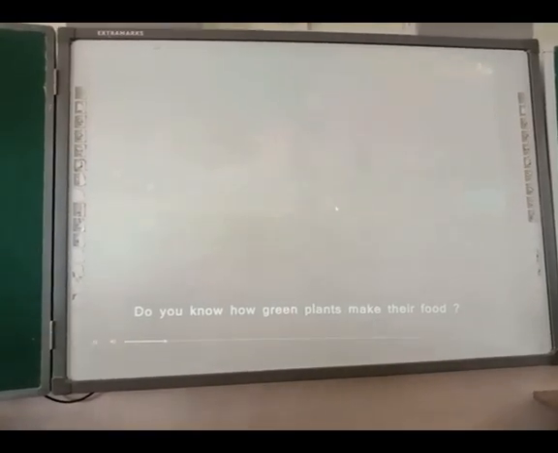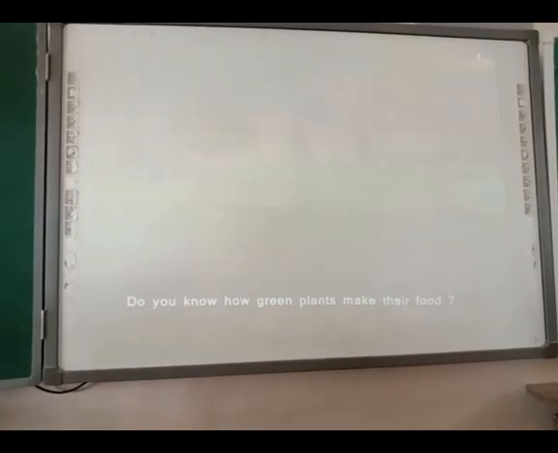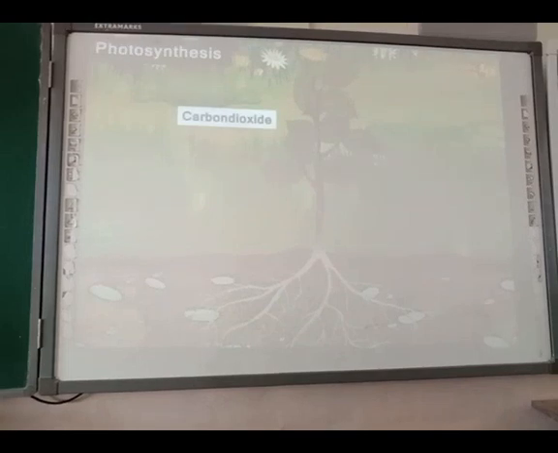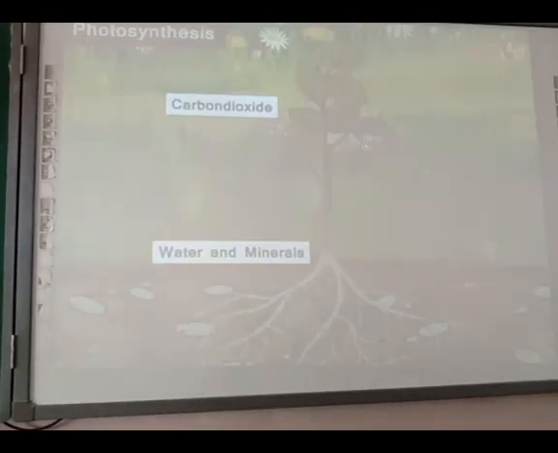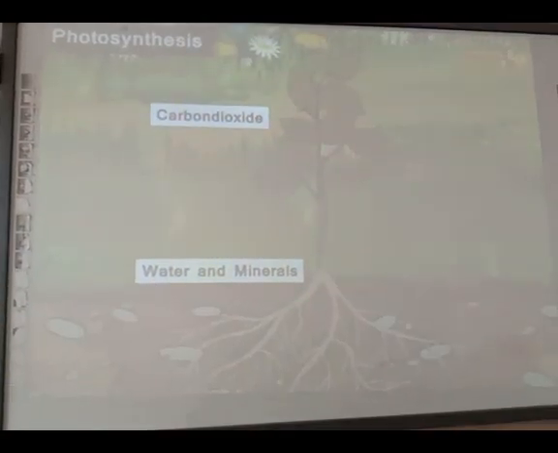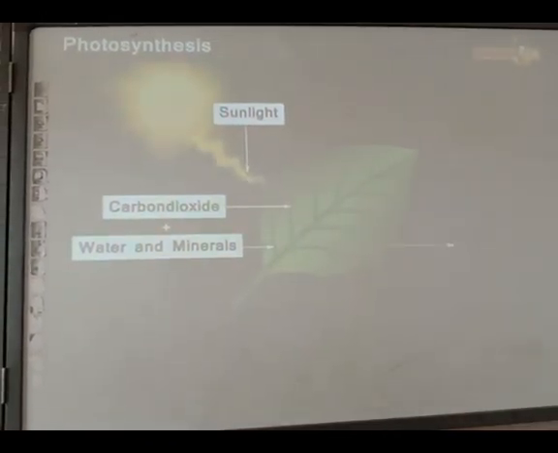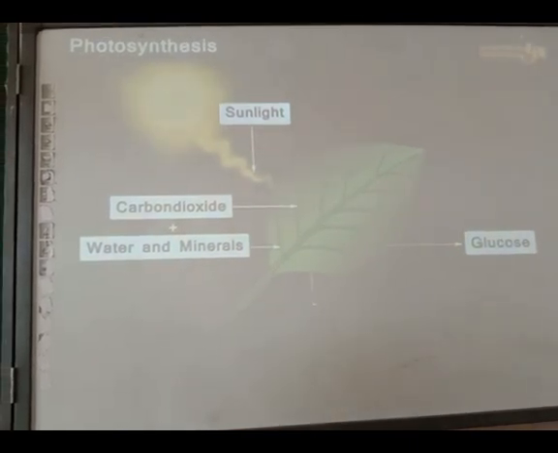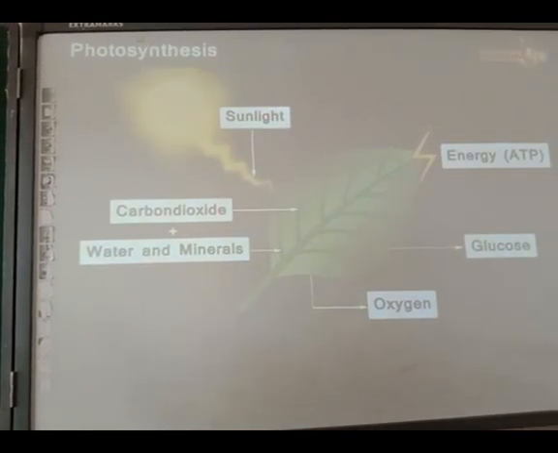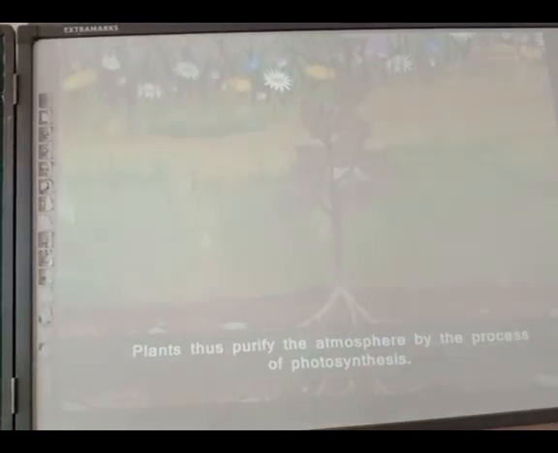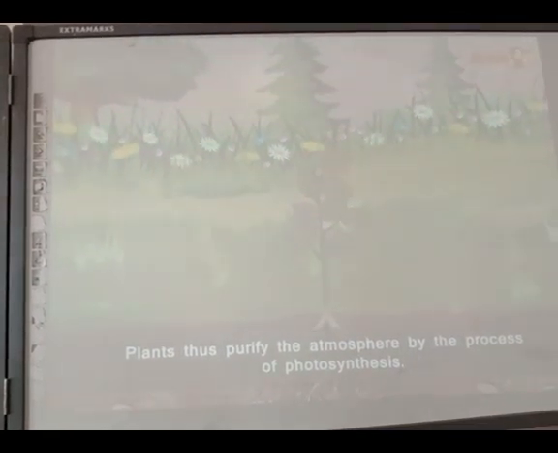Do you know how green plants make their food? They utilize the energy of the sun directly to prepare their food by the process of photosynthesis. Plants take up carbon dioxide from air and they absorb water and minerals from soil through their roots. The absorbed carbon dioxide, water and minerals are converted into glucose. Oxygen and energy in the form of ATP are also released in the process. Plants thus purify the atmosphere by the process of photosynthesis.